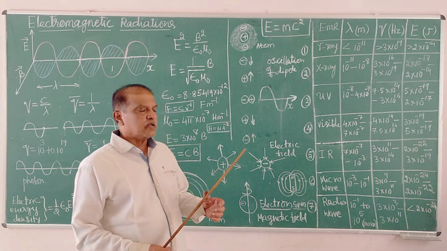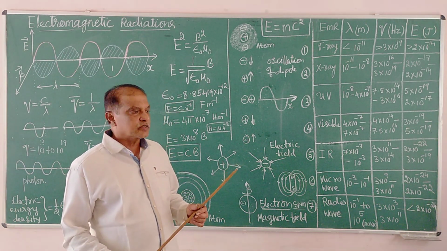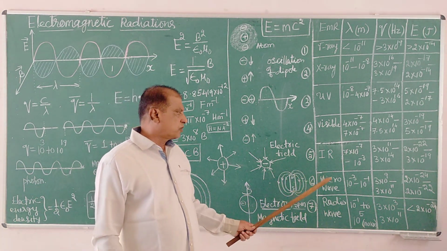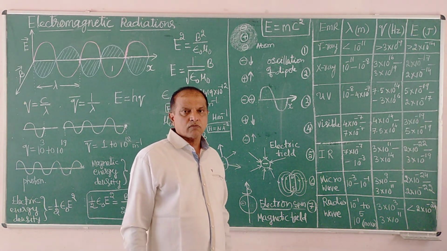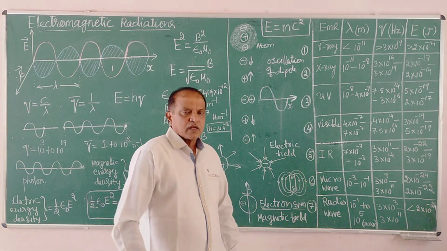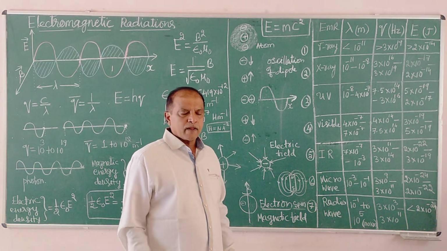Telecommunication is a very big and important industry. We are using microwave and radio wave for telecommunication. It is a simple principle.